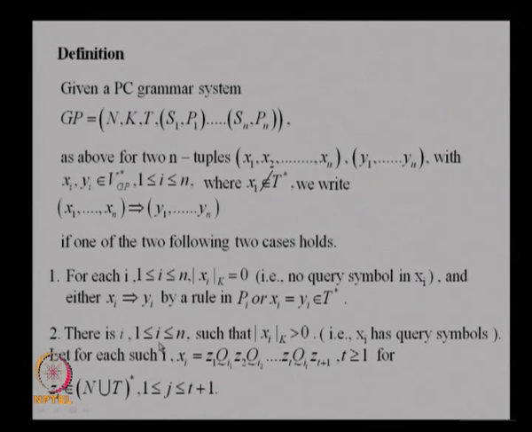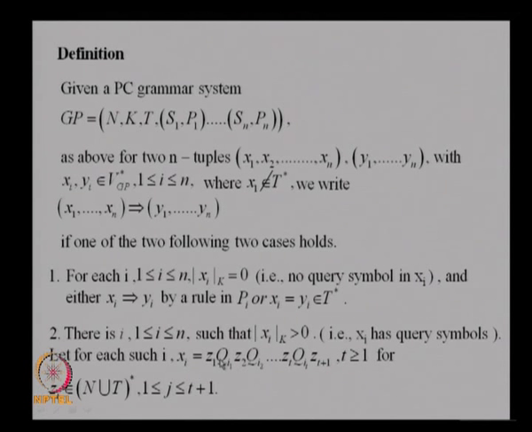The other one is the communication step, that is, x_i has a query symbol. This sort of notation denotes that x_i has a query symbol. In that case, suppose x_i is like this: z_1 Q_i1 z_2 Q_i2 ... z_t Q_it z_(t+1), where z_1, z_2 do not contain any query symbols.